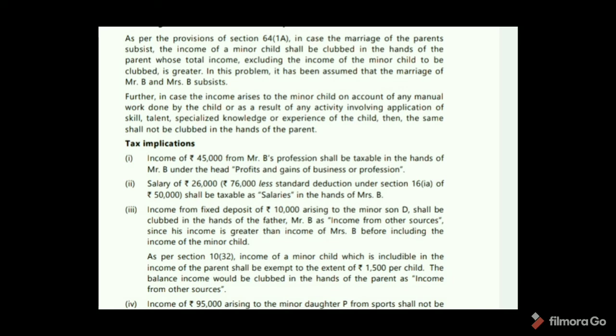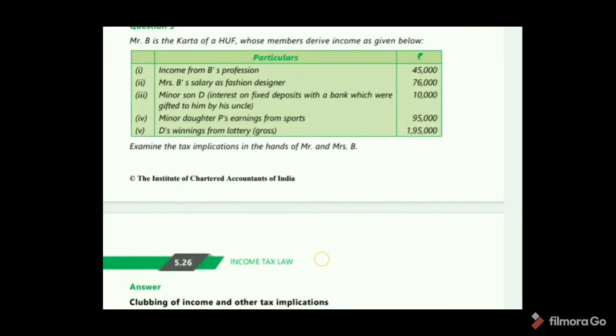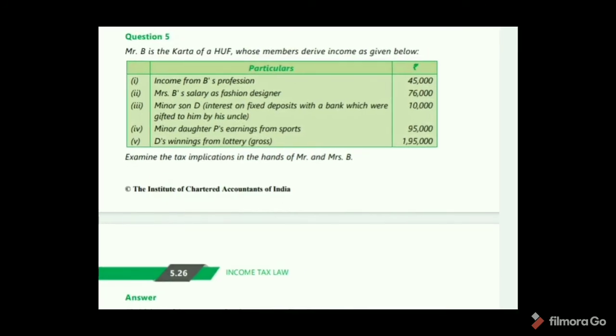So here the income of Mr. B is higher than the income of Mrs. B. So that's why the minor son's income is included in the hands of Mr. B.